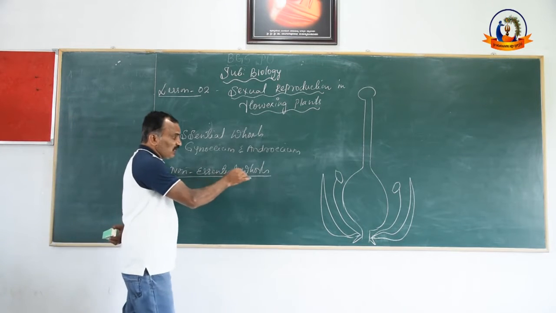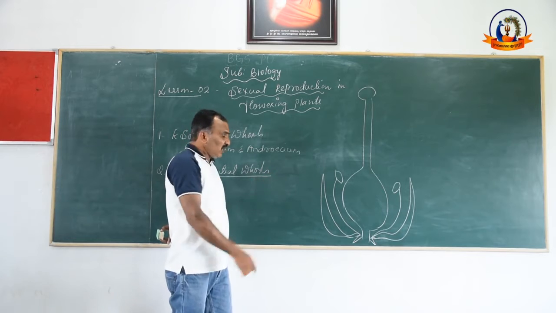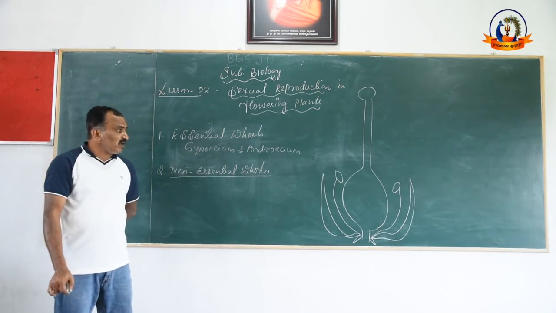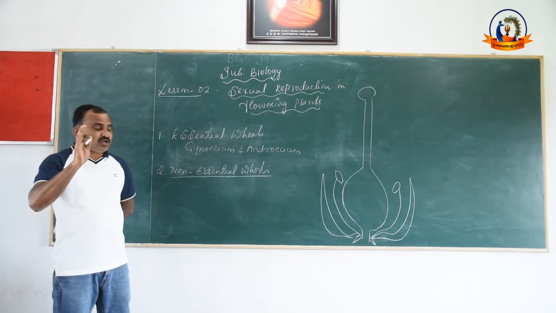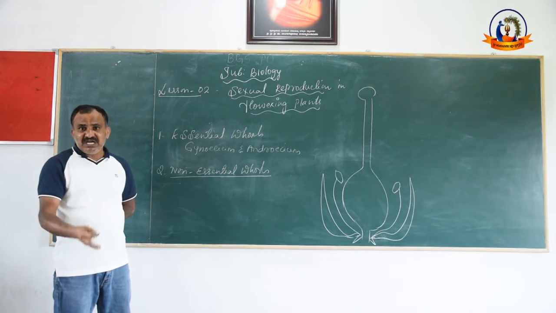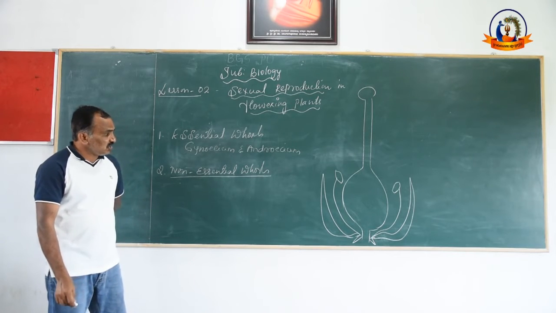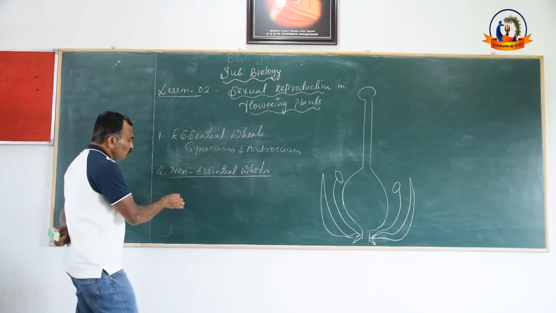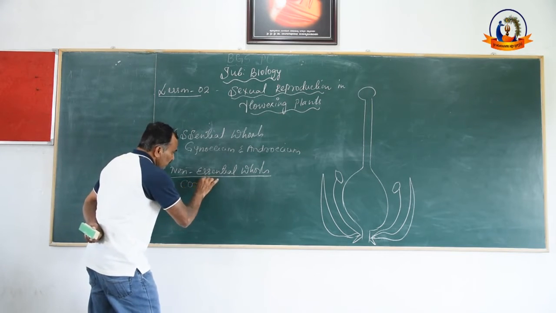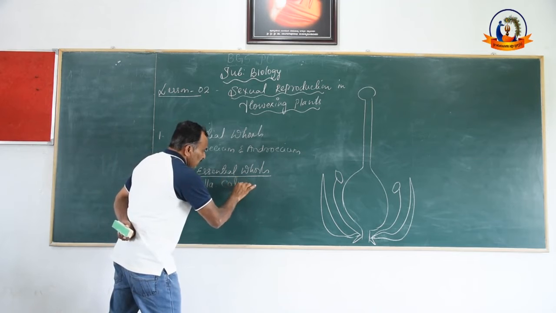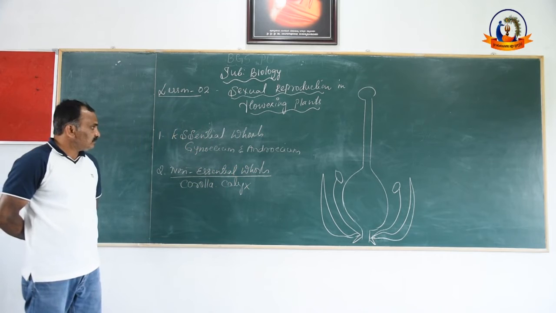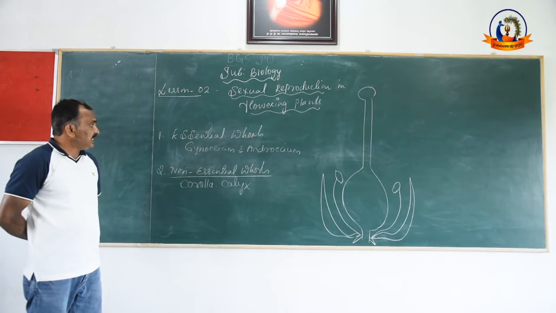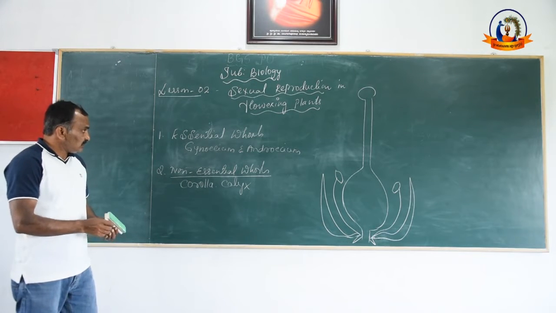There are two non-essential whorls: one is the corolla and the other is the calyx. This lesson mainly deals with the essential whorls.